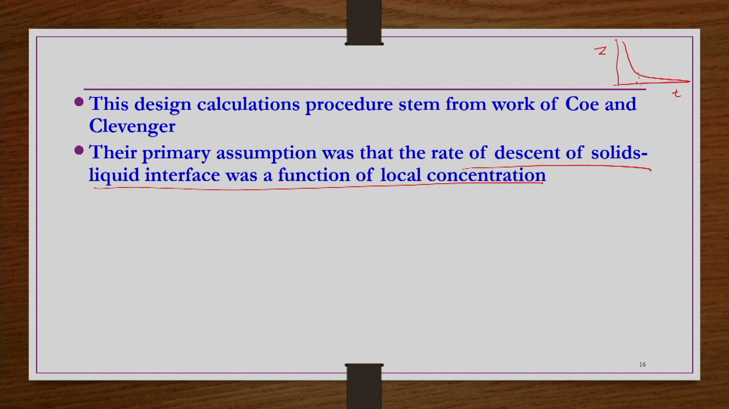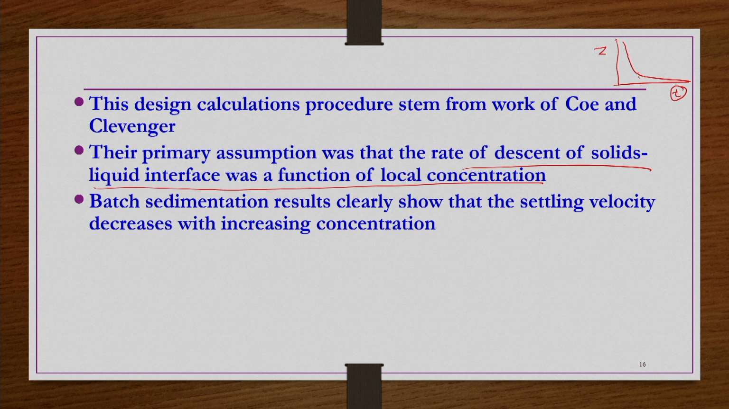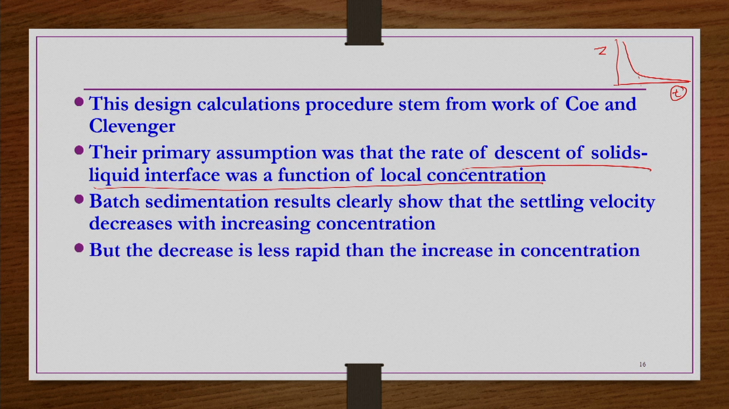Clarified liquid is forming, so in the remaining zone the concentration of particles is increasing. Because of that, the sedimentation rate decreases as the sedimentation time progresses. That means the descent of the solids-liquid interface is a function of the local concentration. Batch sedimentation results clearly show that the settling velocity decreases with increasing concentration, but the decrease is less rapid than the increase in the concentration.